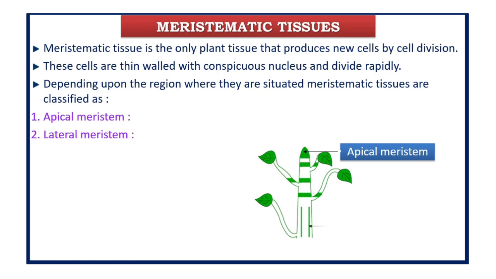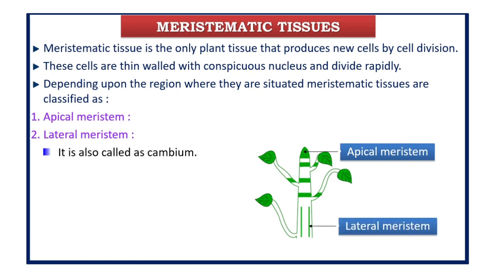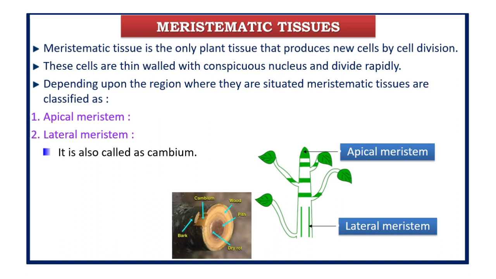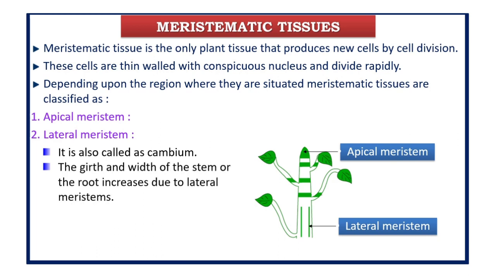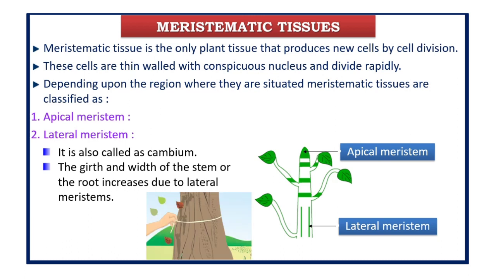Next is lateral meristem. As the name suggests, it is present laterally, that is at the sides. Generally this lateral meristem is parallel to the sides of root and stem. It is also called cambium. Lateral meristem adds thickness to the plants. So the girth of the stem or root increases due to this lateral meristem or cambium. It helps in increasing the girth, the thickness. That is, the girth and width increase due to lateral meristem.